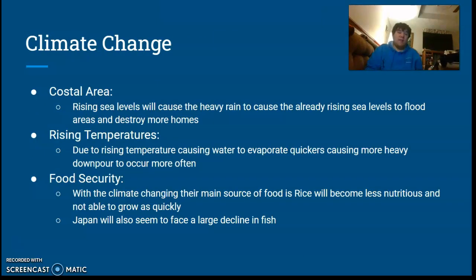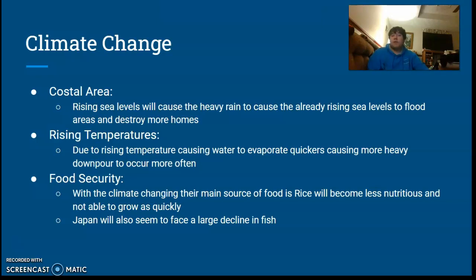Climate change really affects the area because, with the coast, heavy rains create plenty of flooding with rising sea levels that destroys even more. And with temperatures rising, the water evaporates much quicker, which means more heavy downpour, which means more flooding with the rising sea levels already. And due to rice being the major food source in Japan, with rising temperatures and such, it becomes less nutritious and is not able to grow as quickly or as much. So it won't be able to be used as their main food source.